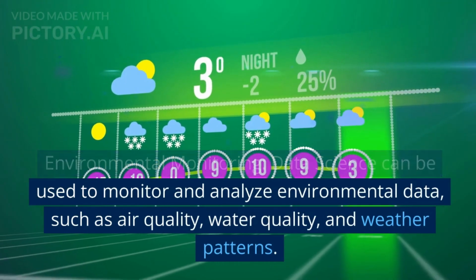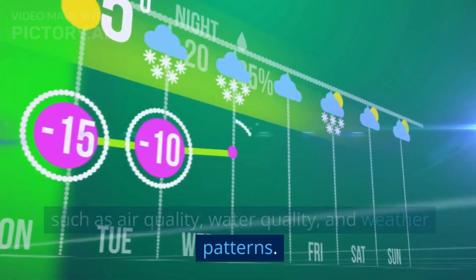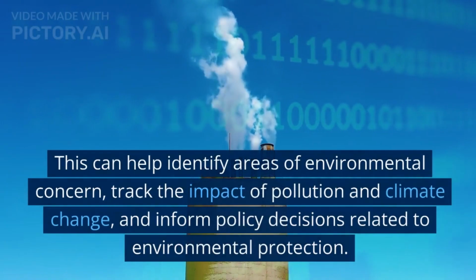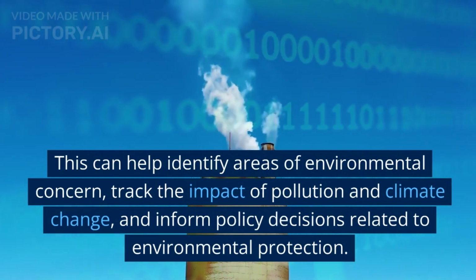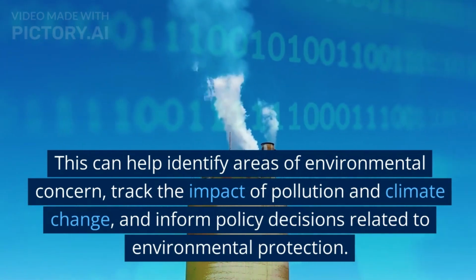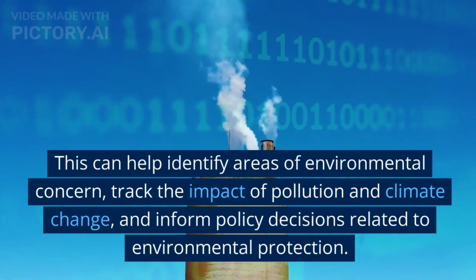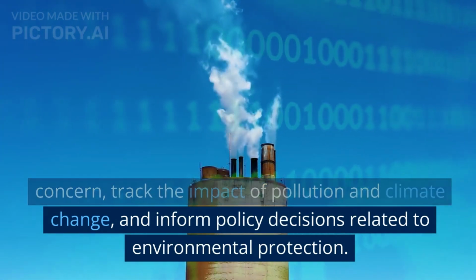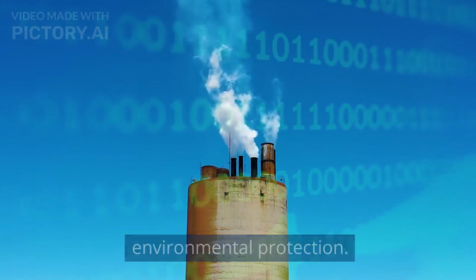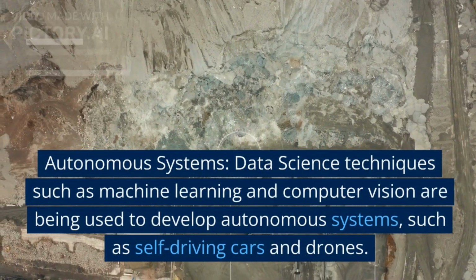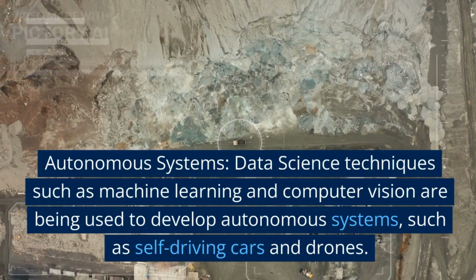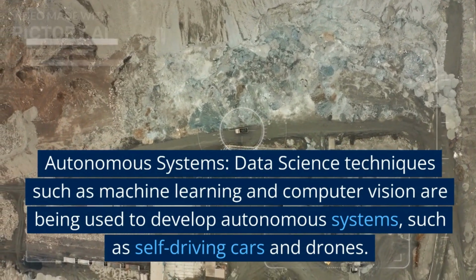13. Autonomous systems. Data science techniques such as machine learning and computer vision are being used to develop autonomous systems, such as self-driving cars and drones. These systems use data from sensors and cameras to make decisions in real time, and can adapt to changing environments and situations. These are just a few more examples of the many applications of data science.